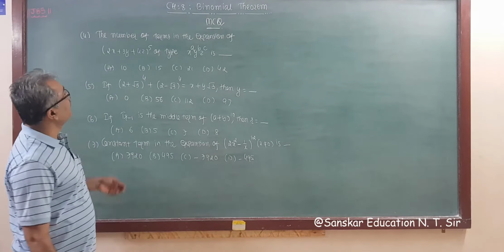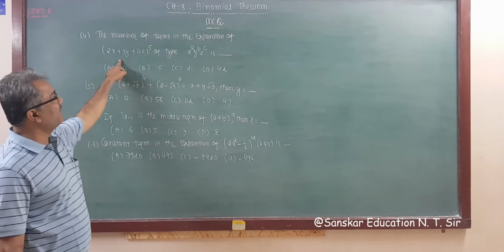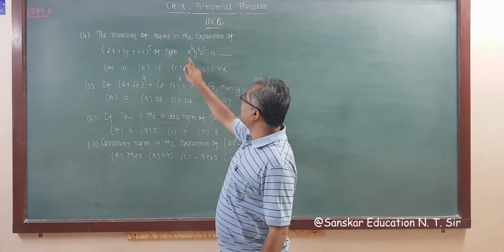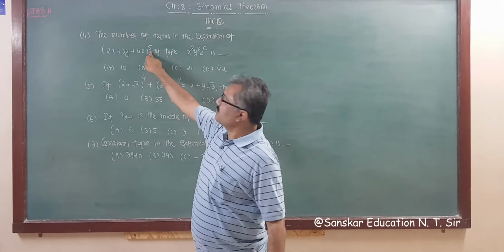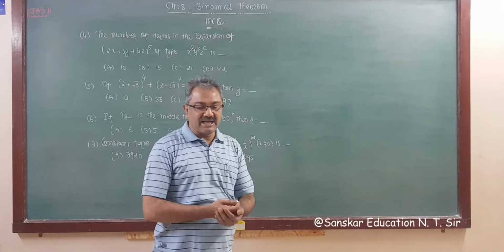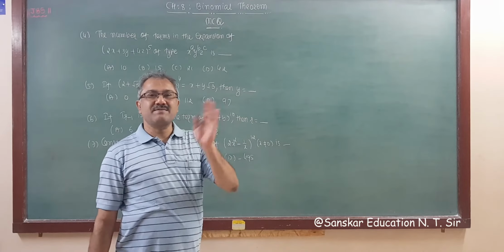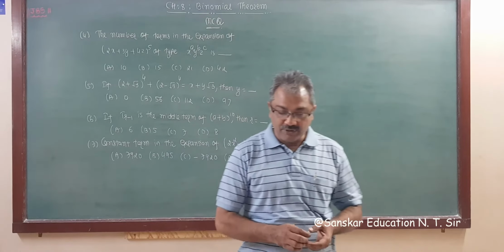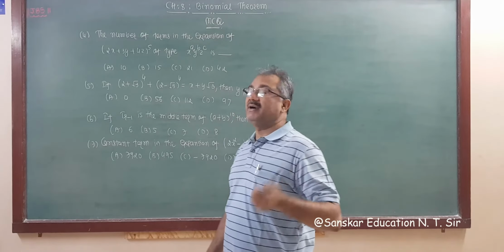Question is, the number of terms in the expansion of (2x plus 3y plus 4z) whole raised to 5 of type x raised to a, y raised to b, z raised to c, right? Now these numbers x, y, z don't matter. The expansion depends only on n. So in this type of question you have to remember the total number of terms is equal to (n plus 1) into (n plus 2) divided by 2, right?